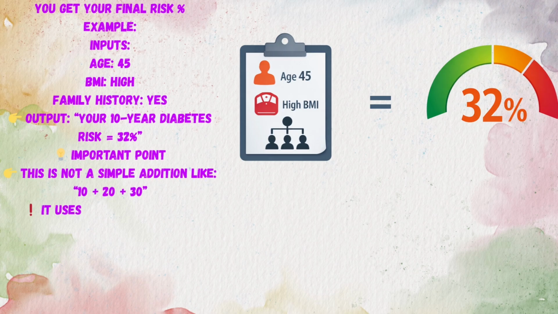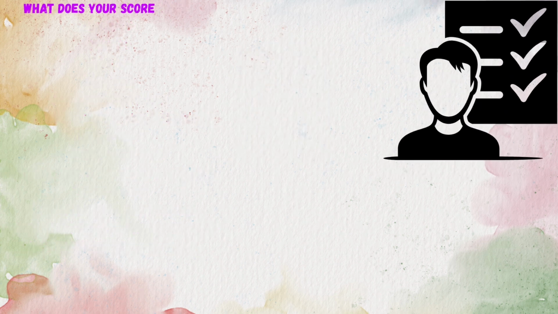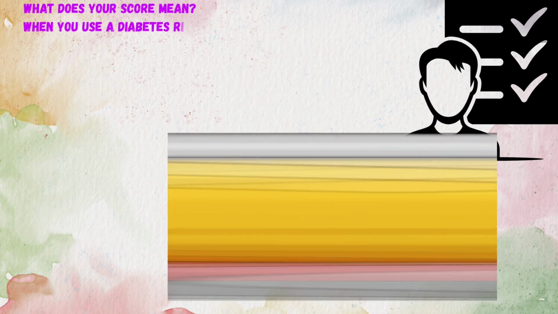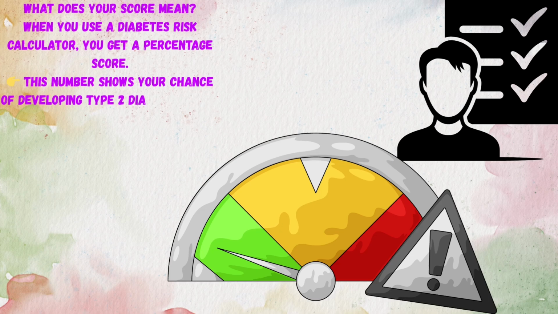Important point. This is not a simple addition like 10 plus 20 plus 30. It uses a complex medical equation, a logistic regression model built from real patient data. What does your score mean? When you use a diabetes risk calculator, you get a percentage score. This number shows your chance of developing type 2 diabetes in the next 10 years.